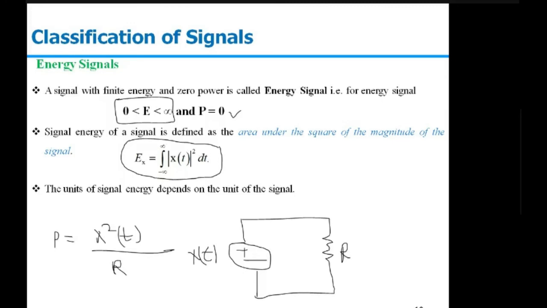Now when we say that energy has to be finite, it means the signal amplitude x(t) must be equal to 0 as t extends to infinity. For example, consider a signal like this. For t equal to infinity, the amplitude of this x(t) is going to 0.